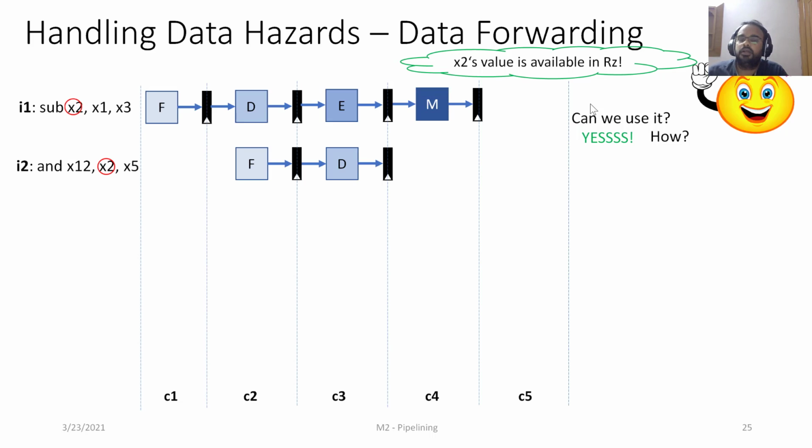in cycle 4, when I1 is in the memory stage, basically we are forwarding the value which is in RZ to RY, right? Because we are not going to access memory for I1 here. It's a subtraction instruction. But the value of X2 is already available in RZ. So we are going to supply that value to the execute stage, right? The value of X5 will be taken from the decode stage. The value of X2 will be taken from the pipeline buffer, which is between the execute stage and memory stage.